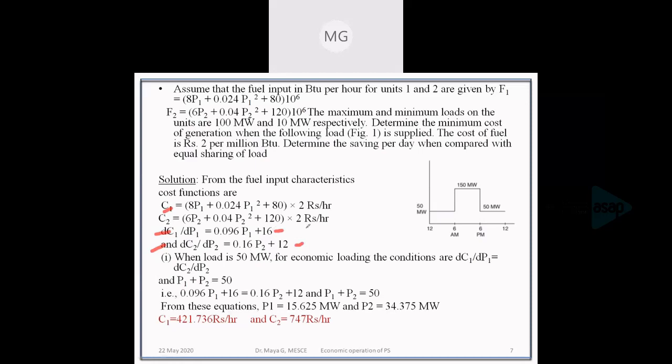So we have the incremental fuel costs, and as the first case we have the load as 50 megawatt. The power balance equation is the generation P1 plus P2 equal to the load, that is 50, and the coordination equation is that the incremental fuel cost of the first unit is equal to the incremental fuel cost of the second unit. So we have these two equations.